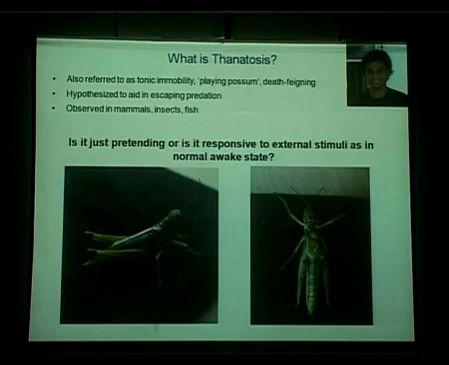So this is what Ashwin wanted to know. So what he did was he created a setup in which you can press the grasshopper, release it, and it stays still like that. And then he wanted to apply a stimulus and see whether there is a response to the stimulus. So what's the response that you would notice?